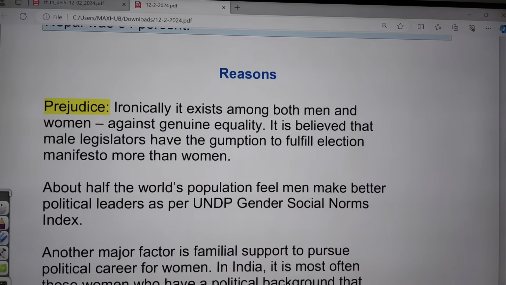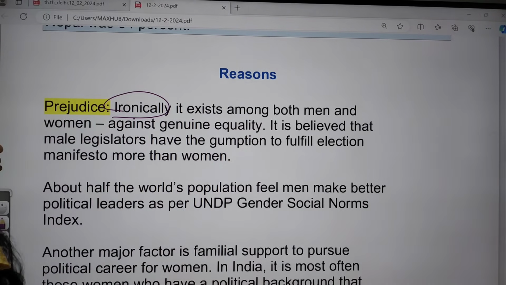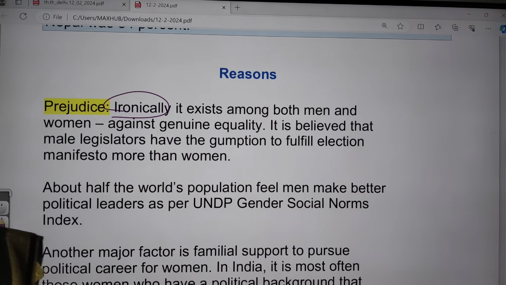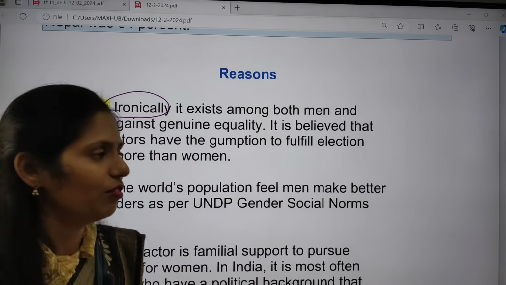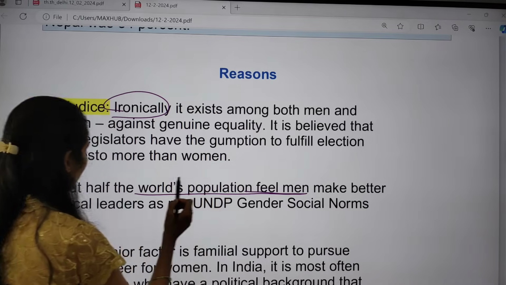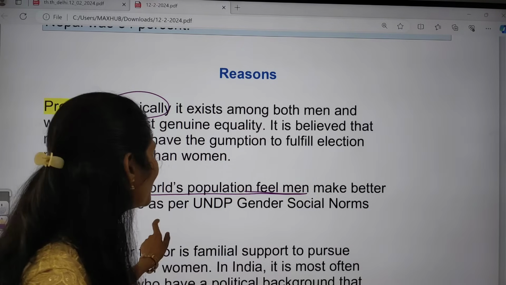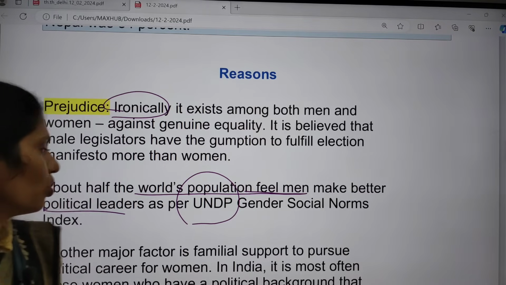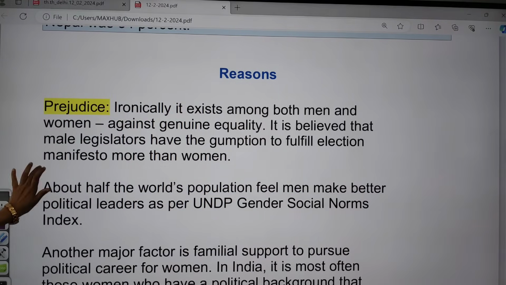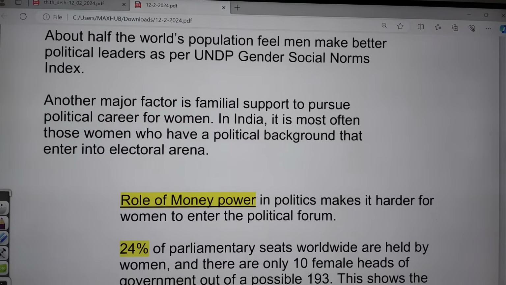prejudice. Ironically, prejudice exists that men and women are not equal, that men are more capable than women. This is the prejudice present in our society. About half of the world's population feels that men make better political leaders. This is not my statement, it is given by the UNDP Gender Social Norms Index. And one more major factor here is familial support, which is given to men rather than women.